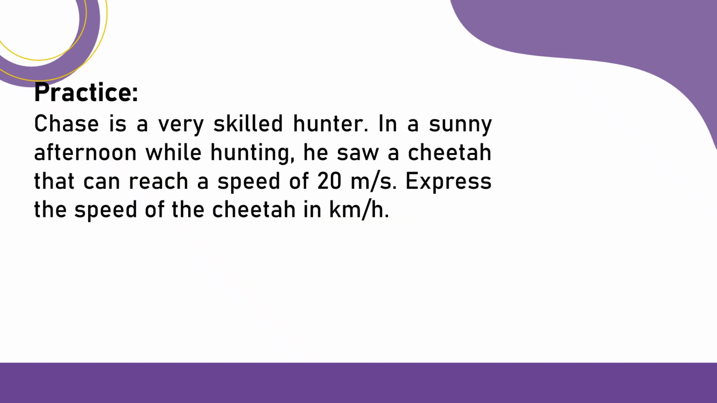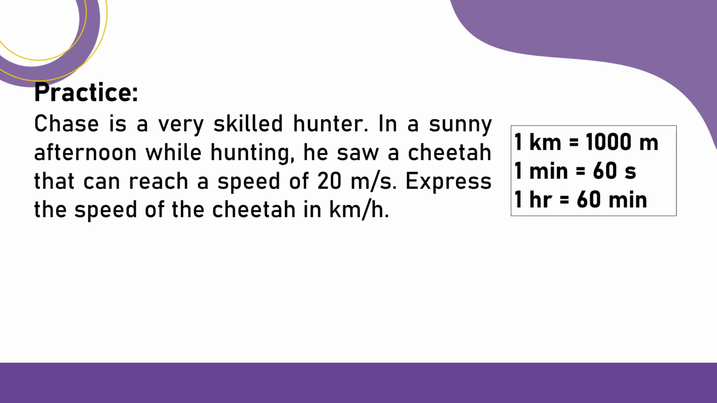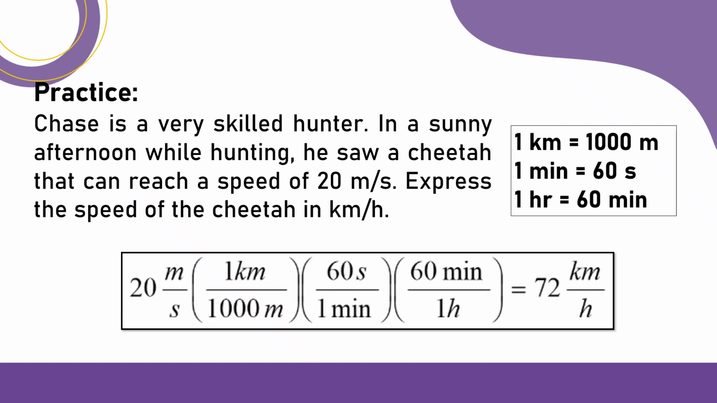Let's try solving this problem. Chase is a very skilled hunter. In a sunny afternoon while hunting, he saw a cheetah that can reach a speed of 20 meters per second. Express the speed of the cheetah in kilometers per hour. In this case, we can use the following conversion factors to arrive at the answer in kilometers per hour. Now, the best type of conversion we can use here is a chain conversion. Doing this, let's write 20 meters per second and then the conversion factors to arrive at this answer.